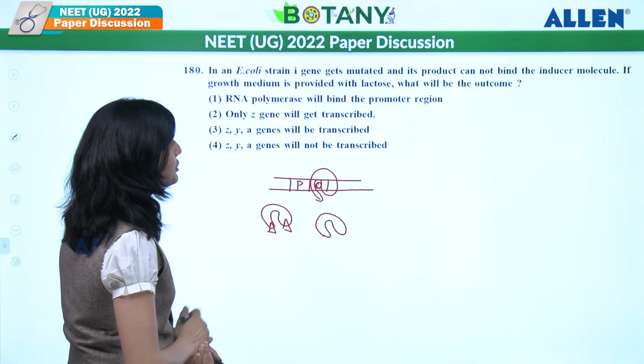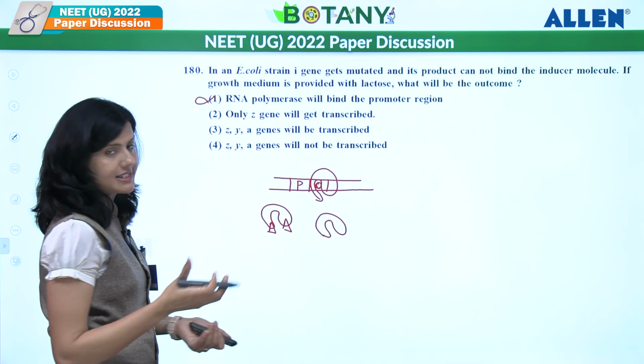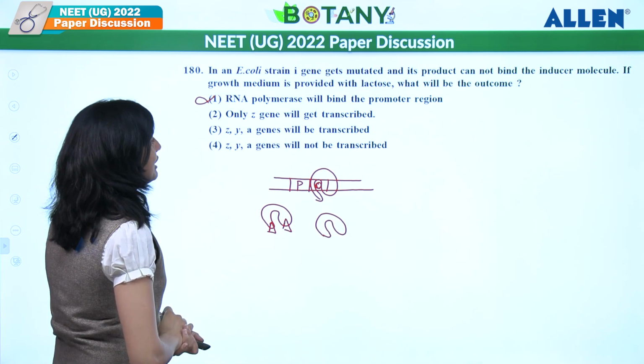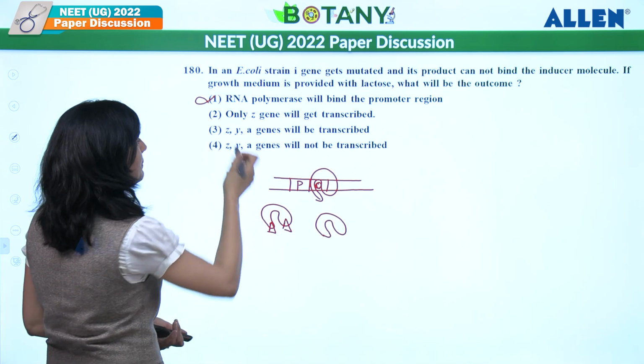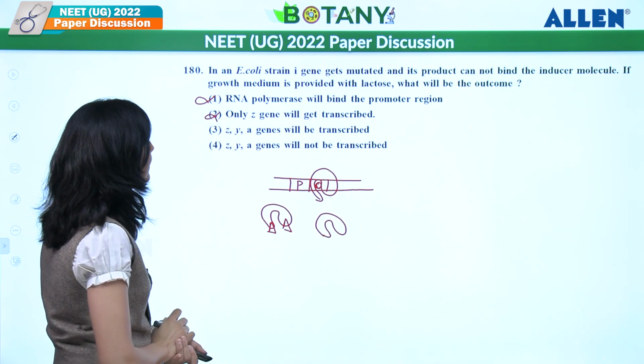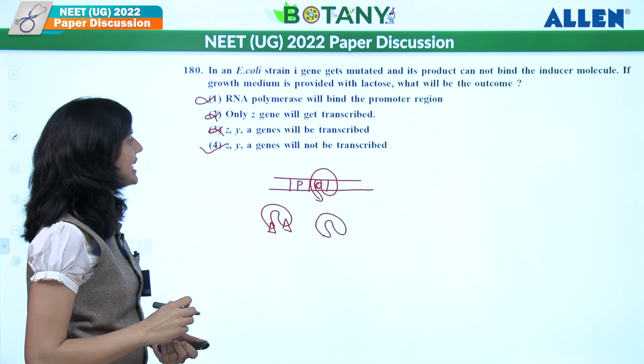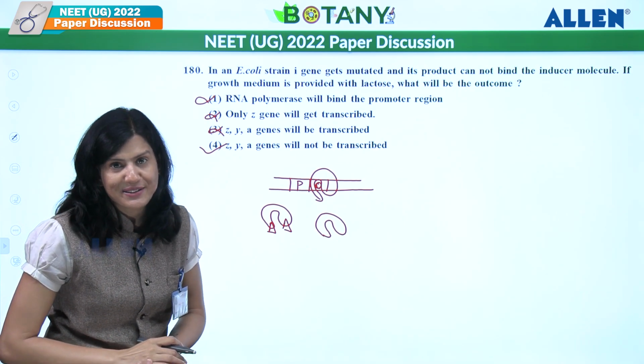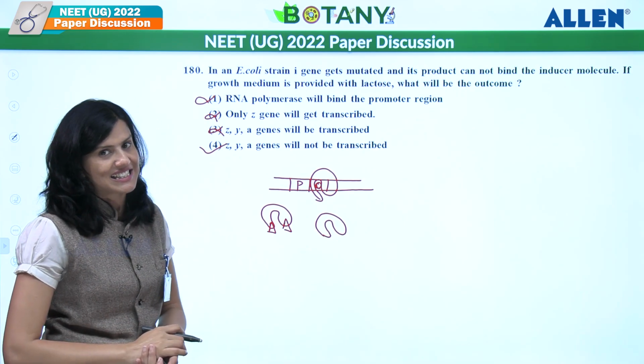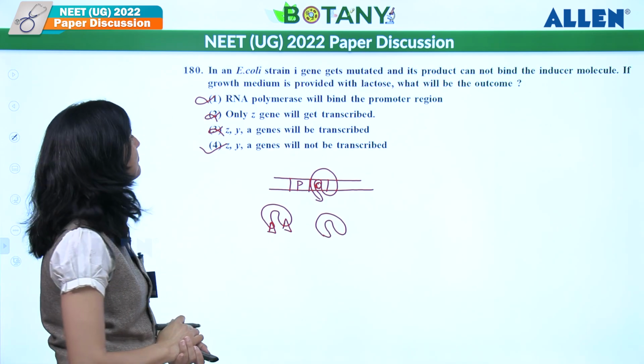So let's see that. RNA polymerase will bind to the promoter region. Wrong, it cannot bind. Only Z gene will get transcribed. No, none of the genes will get transcribed here. Z, Y, A genes will be transcribed. Wrong. What should be the answer? Z, Y, A genes will not be transcribed as well as translated. So the answer should be the fourth one.